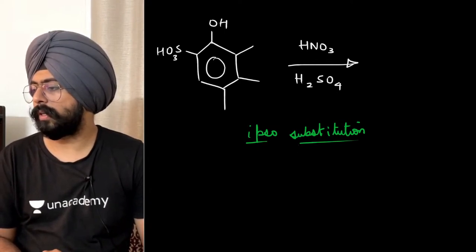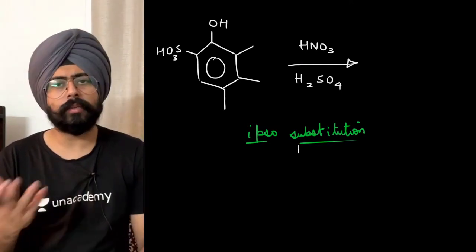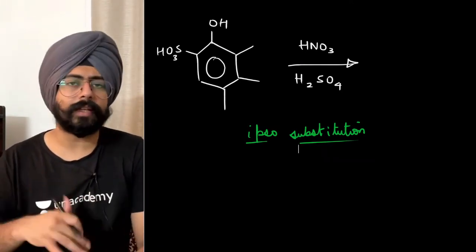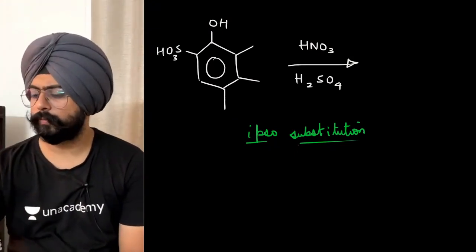Janesh is saying, can we also say the bulky group won't leave easily? Janesh, it is the case of ipso substitution. So over there, the bulky group, since it's leaving as a positive charge, it can leave easier. Okay, it won't be that difficult.